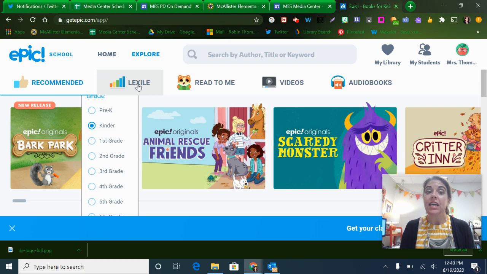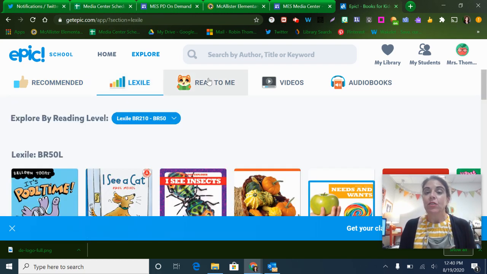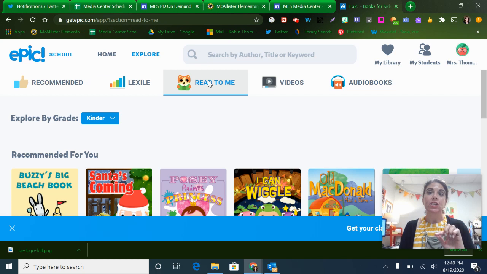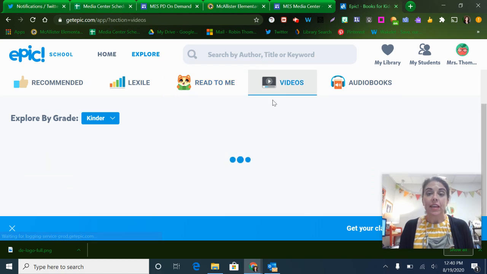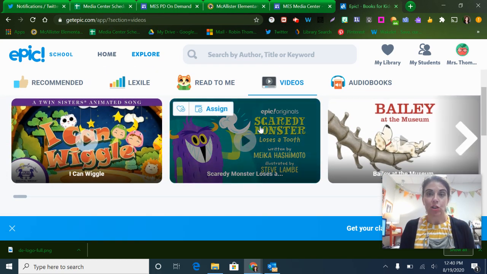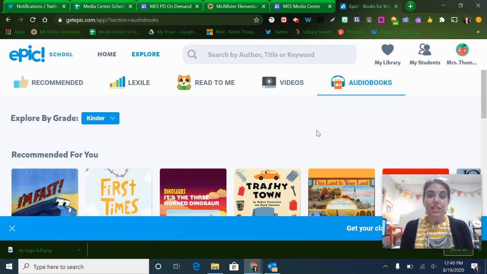We do have Lexile that you can see it by Lexile level. And then one of the cool things we like is that for our early learners, we really like that they have the read to me option. And when the book is reading to the student, it highlights the text. So it's a very good feature for them. They also have videos that they offer in supplement to the book, some of the original videos, and then things that will go along with the books. And then they also offer audiobooks for our audio learners. So take a look at all the different resources they have.